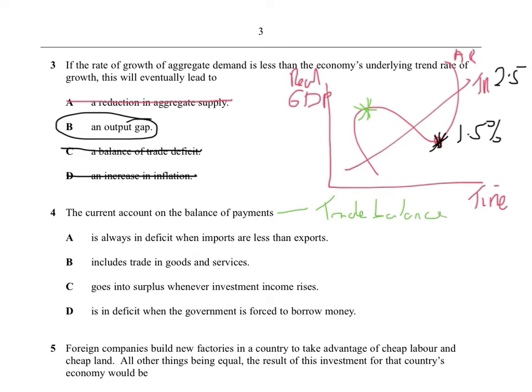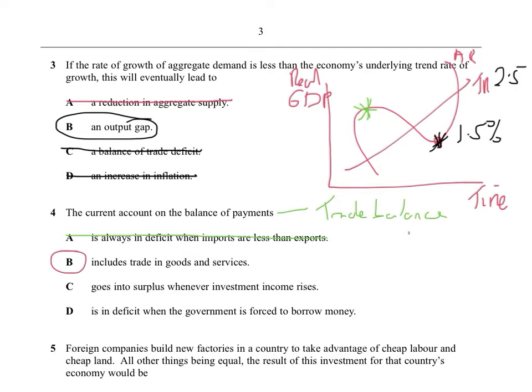It's always in deficit when imports are less than exports. That's wrong, obviously. It's in deficit when imports are more than exports. So it's the wrong way around. Right, includes trading goods and services. That's pretty obvious. That's what it does. The current account includes four things.